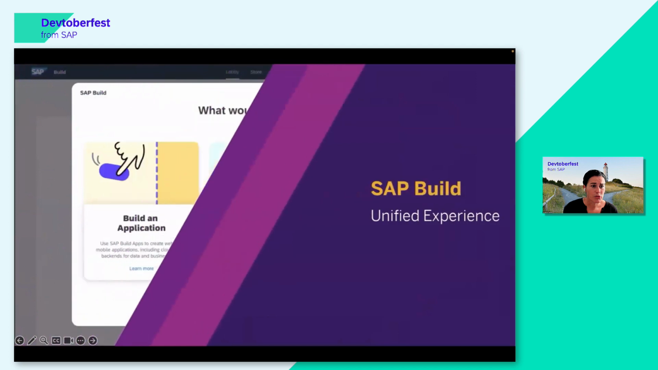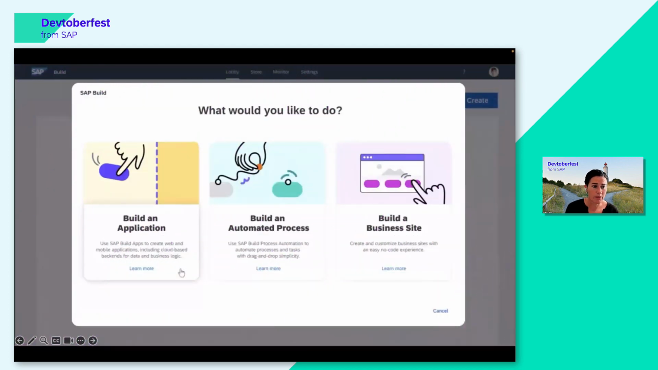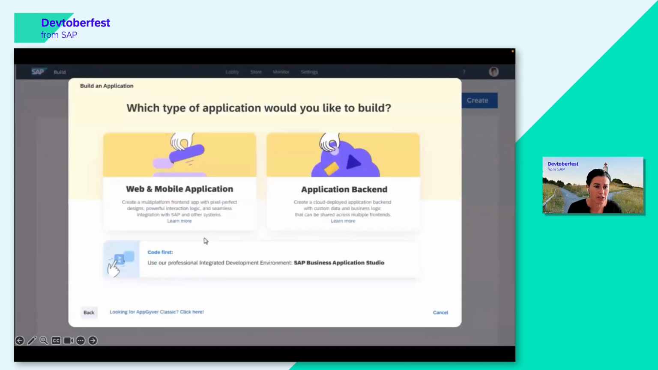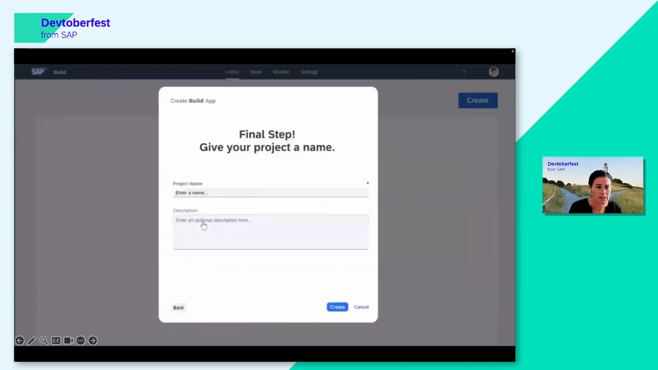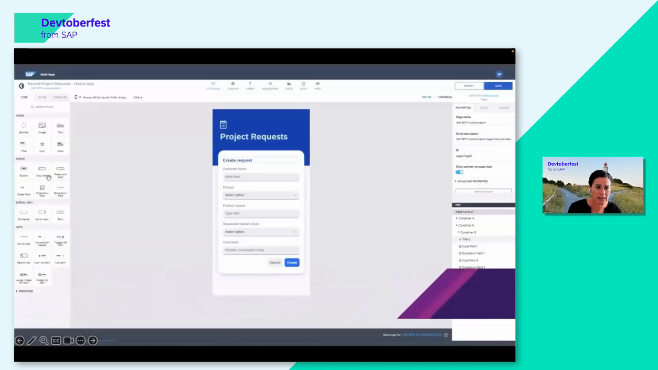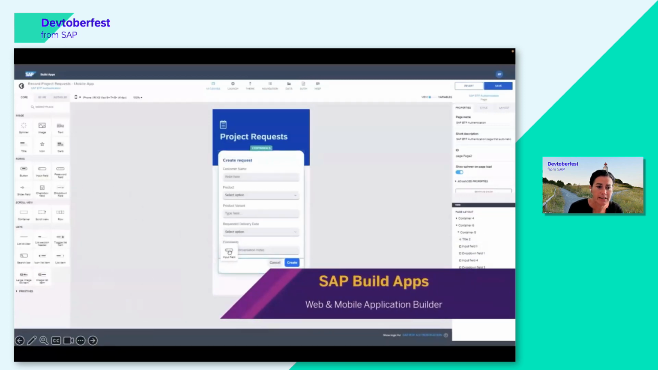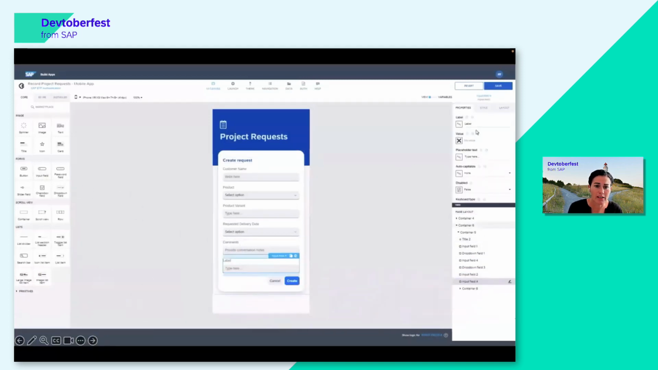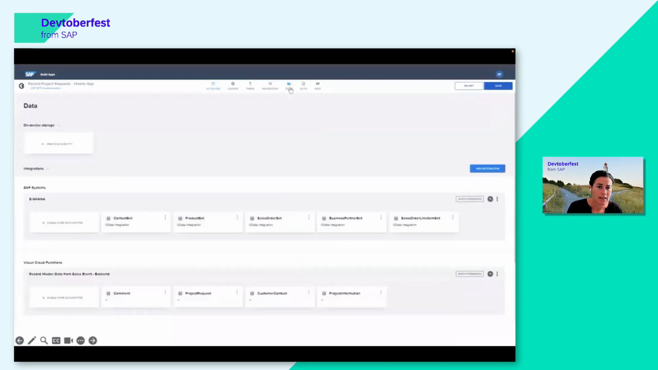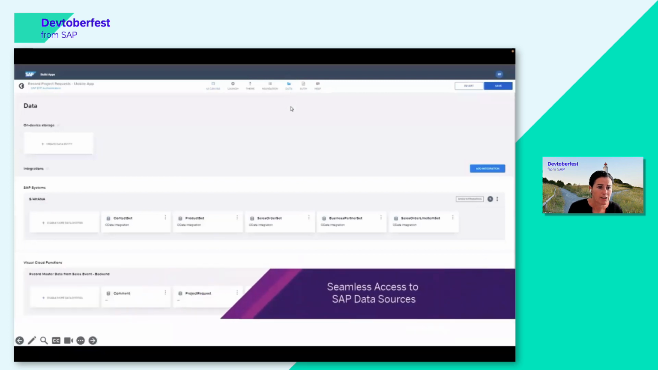So everything that you do in Build begins in the so-called lobby, and here you decide what you want to do. In this case, you start by building an application. You choose if it should be a web or mobile application. You give it a name, and then you click create, and a project is created. You then go into the canvas, and here, with drag and drop simplicity, you can move UI elements onto the canvas and change their name. Here in the data tab, you can now connect to SAP systems.